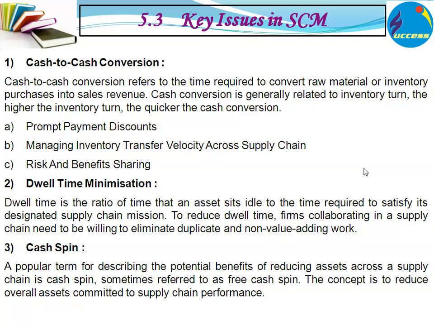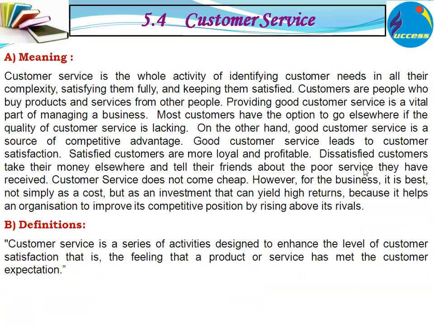So, prompt payment discounts, risk and benefit sharing, and managing inventory transfer velocity across the supply chain. Using these concepts, cash to cash conversion can be minimized. Cash spin, a popular term describing the potential benefits of reducing assets across the supply chain, is also referred to as free cash spin. The concept is to reduce overall assets committed to the supply chain performance.